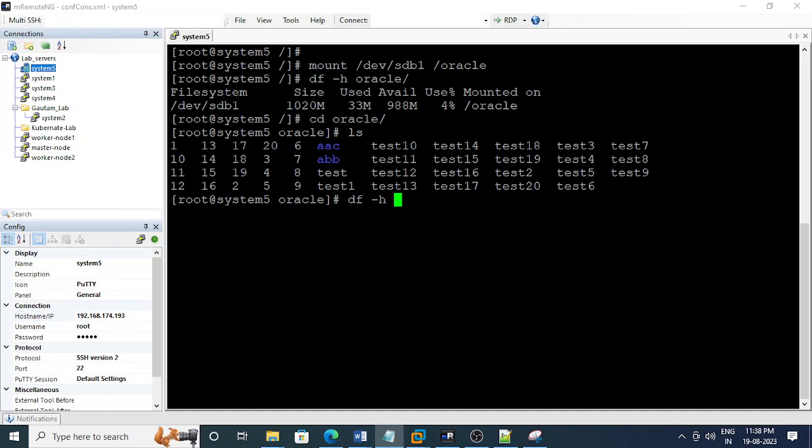Okay, so in the production server, first you need to take approval to unmount that mount point. Once you get approval from the application team, then you can start that activity. Okay, so that's it from my end.